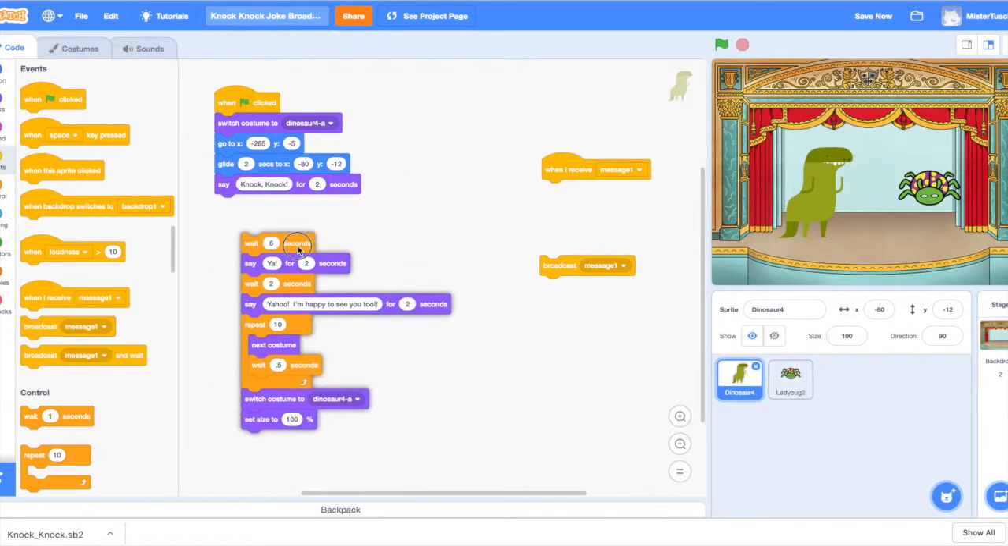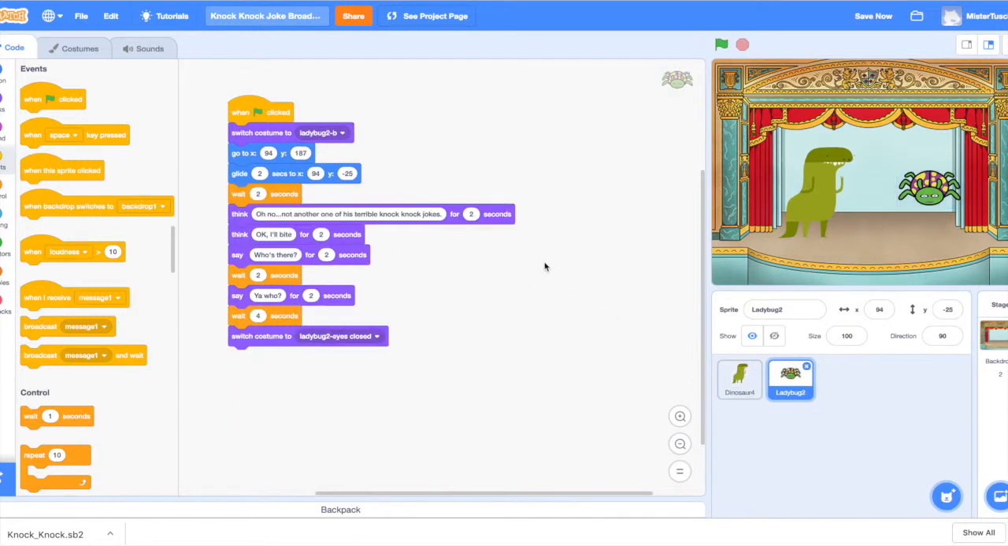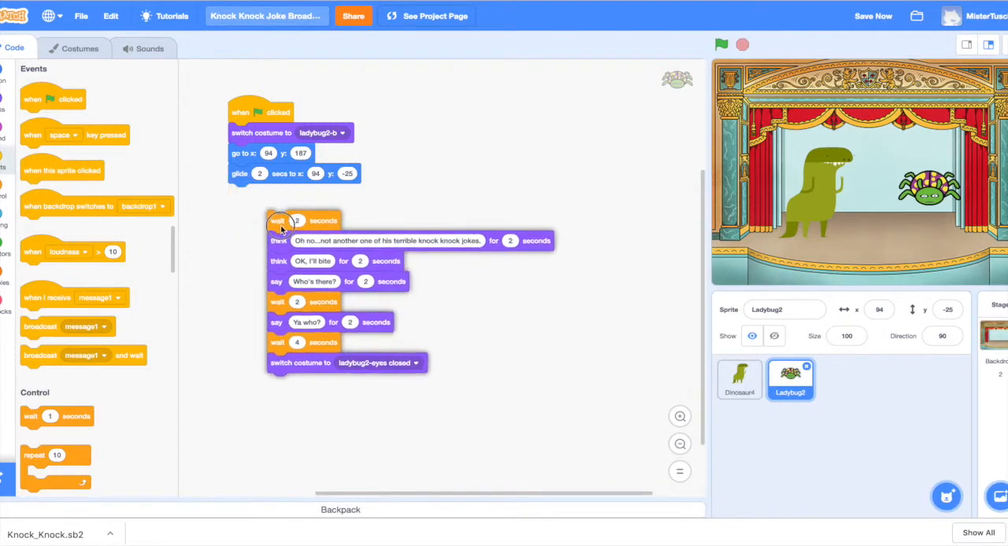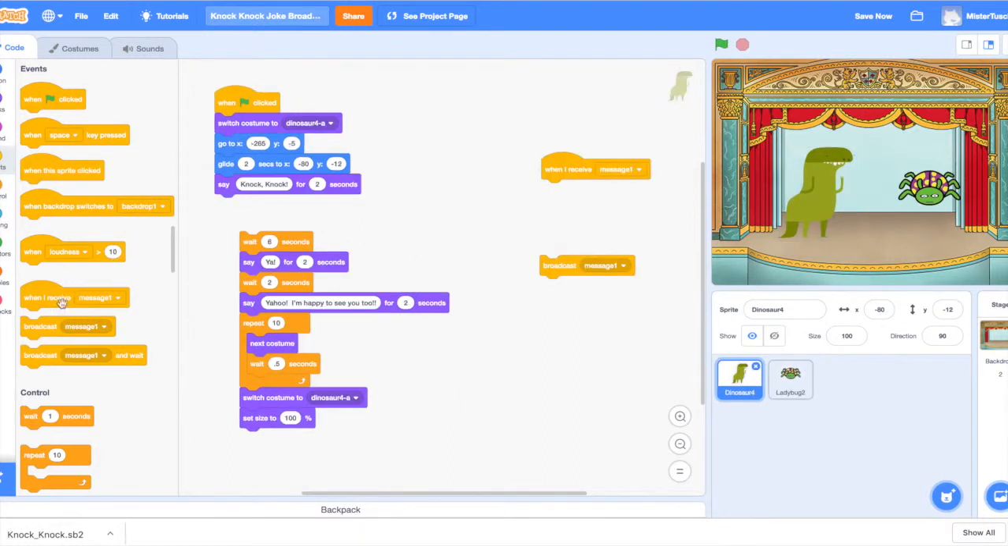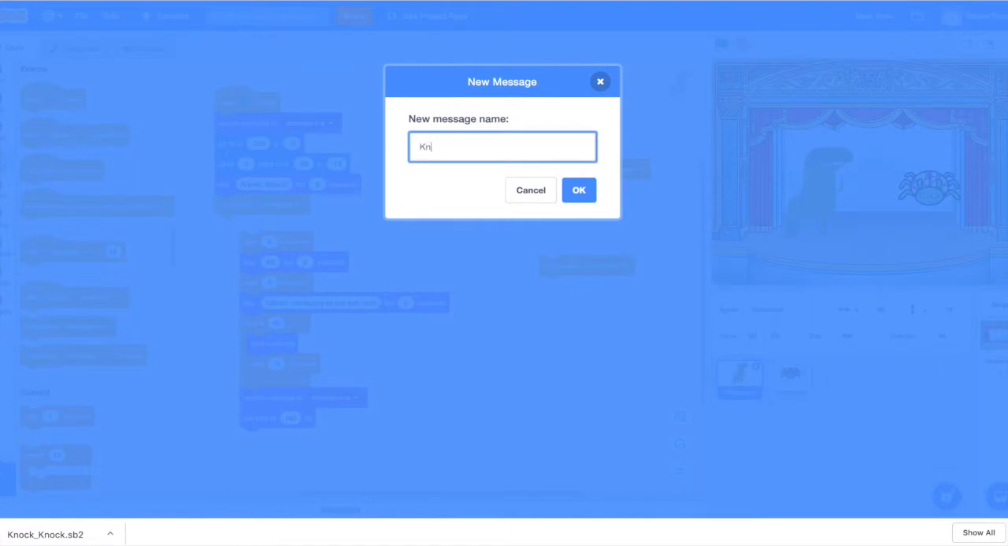So they'll both start in, and the dinosaur will come in, and we'll go through all of this, and we'll then say knock knock. Now, the ladybug has to come in and then wait for the knock knock joke. So instead of doing that, I'm going to have the ladybug come in and wait to receive a message. So I'm going to have the dinosaur come in and broadcast a message by putting in the broadcast, and then I'm going to change it to new message and call it knock knock.